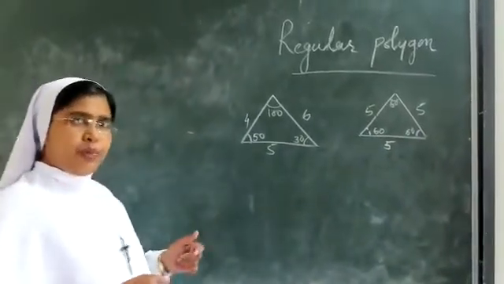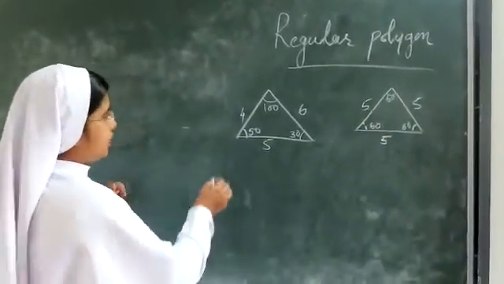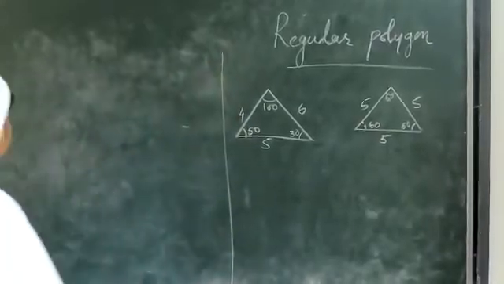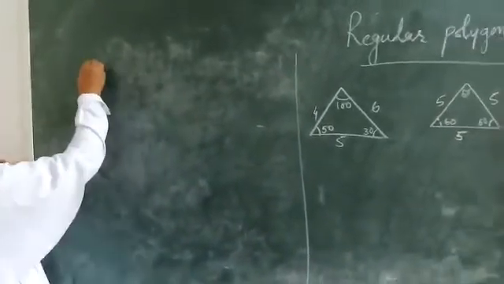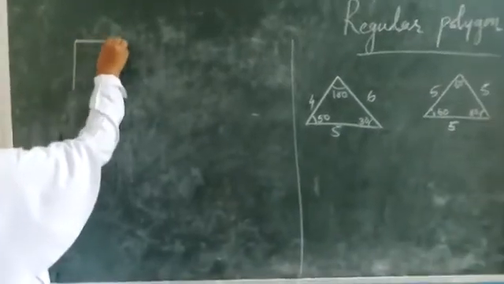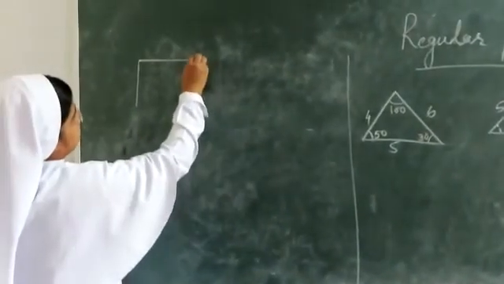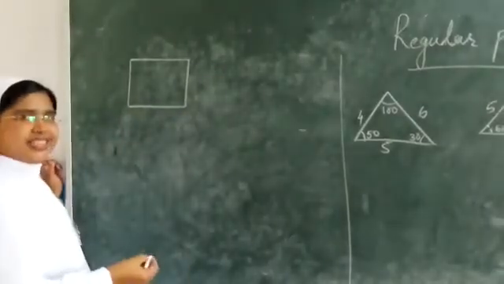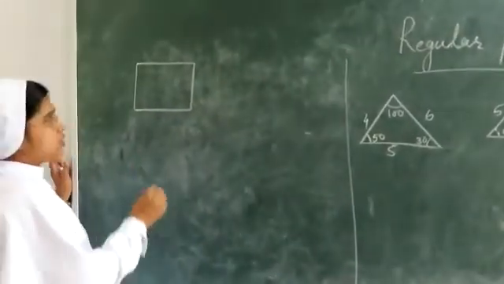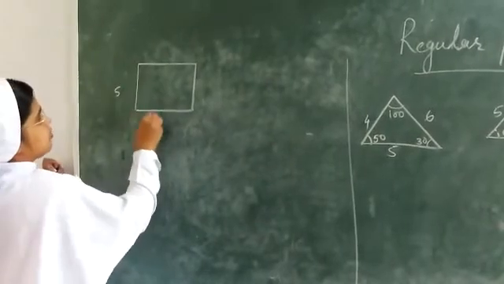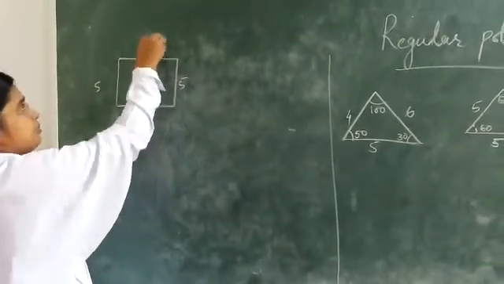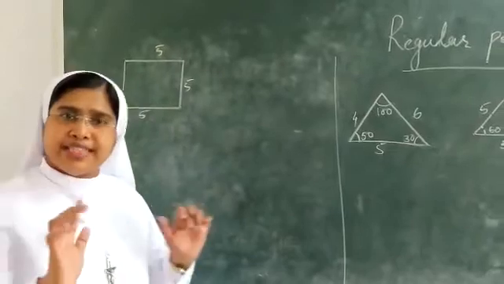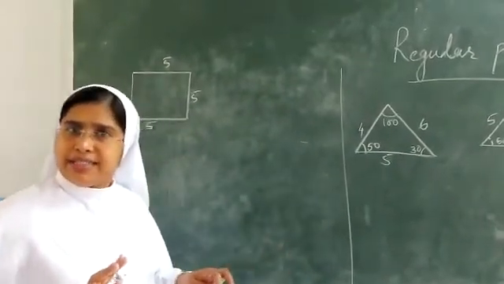Now let's see a polygon with 4 sides. What is it? It's a square. Square with 5 centimeters. Square means all the 4 sides are the same, right?